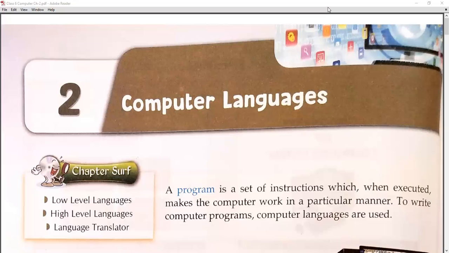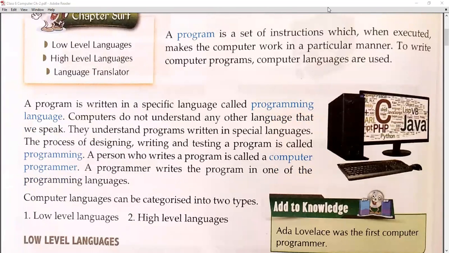To write computer programs, we need computer languages. If you want to write any article, letter, or application, you need the basic idea of English grammar, terminologies, and vocabulary. Similarly, if you want to write computer programs, you have to understand computer languages. A program is written in specific languages called programming languages. Just like English, Hindi, Sanskrit, Marwari, and Punjabi are regional as well as main languages, when you write a program it is written in programming languages.